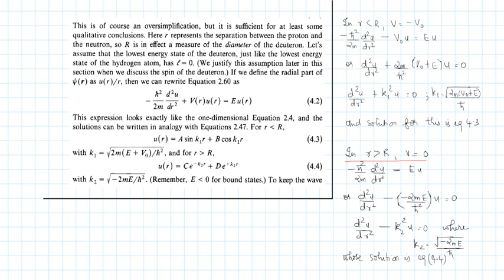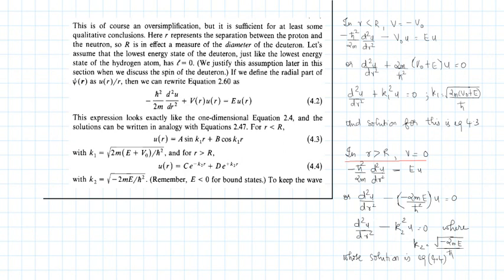So your differential equation becomes d²u by dr² minus k2² u equal to 0, where your k2 is the root of minus 2mE by ħ². This term is real, because E is negative, so the term within the root will be a positive quantity.